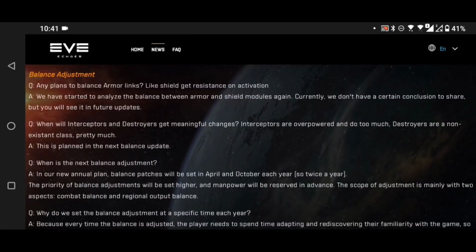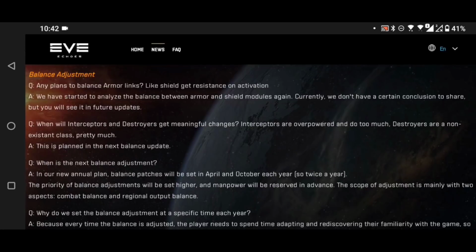First of all then, balance adjustment. Any plans to balance armor links, like shield gets resistance on activation? The answer given was we have started to analyse the balance between armor and shield modules again. Currently we don't have a certain conclusion to share, but you will see it in future updates.